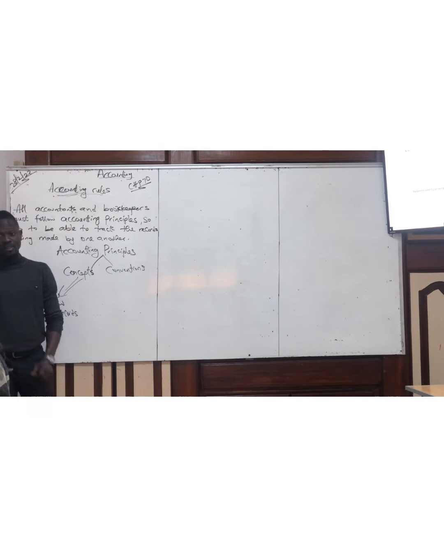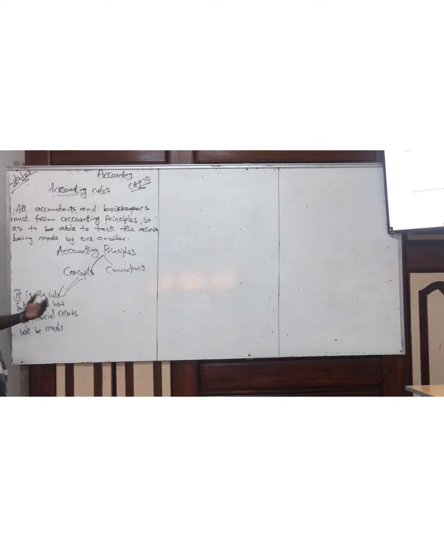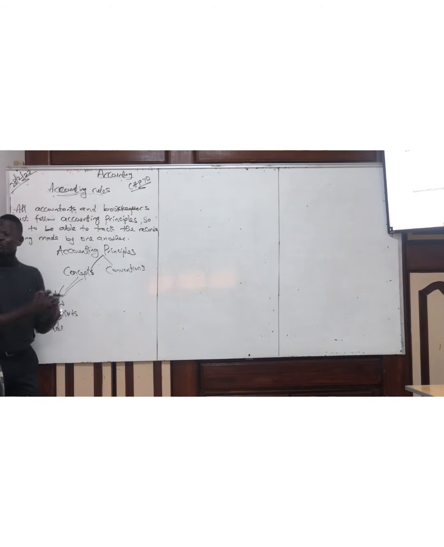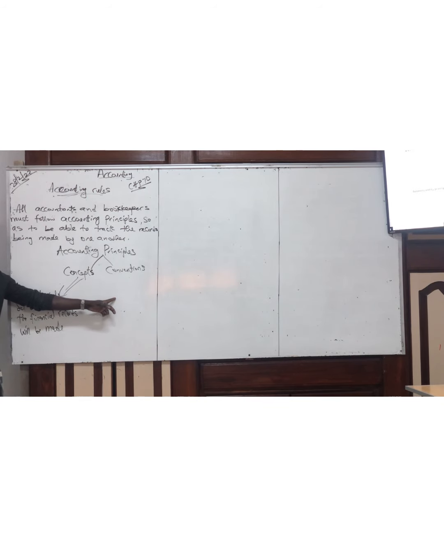Are you with me? So, as an accountant, you have to understand that there are concepts, rules, regulations that have to be followed. As an accountant, as a business, you have to understand that whatever situation you have, it is acceptable. It is for you to accept to use those rules. That is the convention. So each situation that you meet yourself is already in accounting principles. You just have to apply it. That is when you talk about what? Convention.